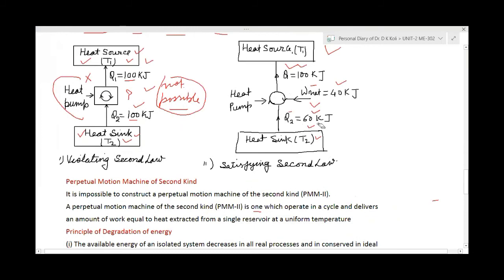So we are taking 60 kilojoules of heat from the heat sink, with 40 kilojoules of work input, and then 40 plus 60, that is 100 kilojoules, is transferred to the heat source. So this is called the operation of the heat pump, on which our refrigerator and air conditioner are working.